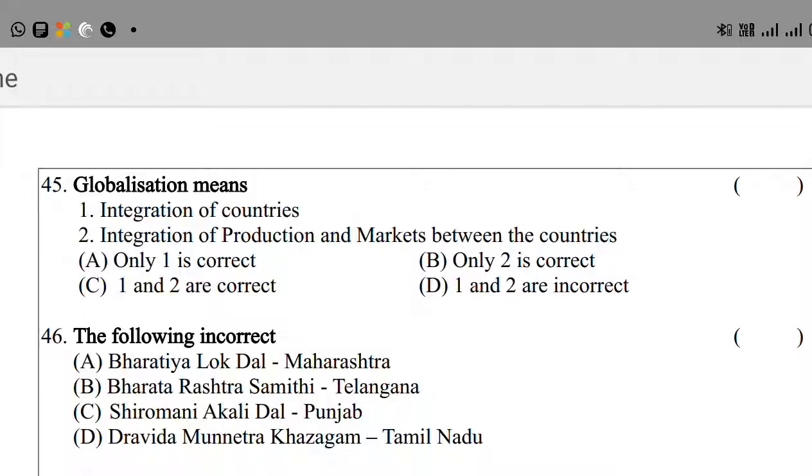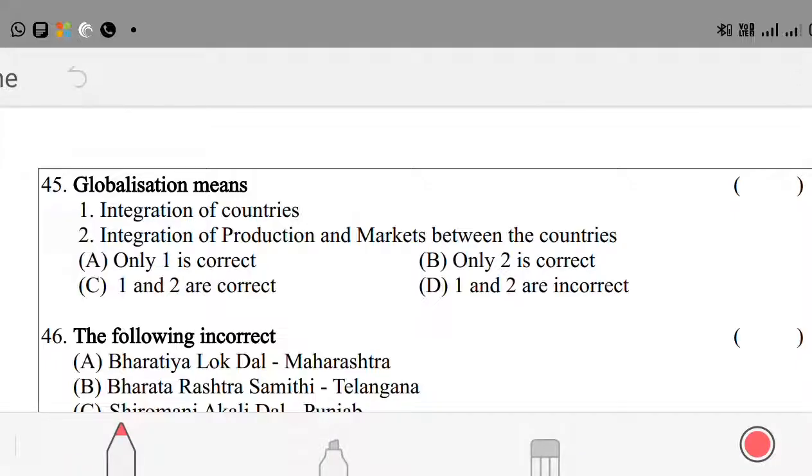Globalization means integration of countries, right. Integration of production and markets between the countries, right. Both statements are right. So here the answer is C. 1 and 2 are correct. Both are correct.